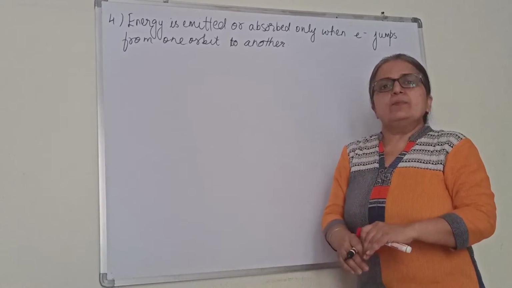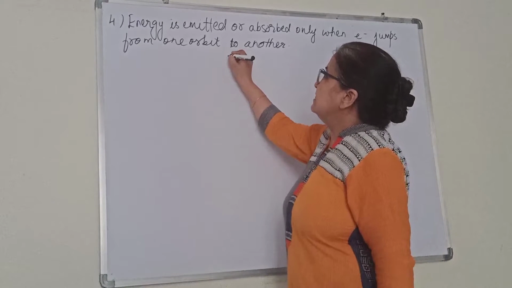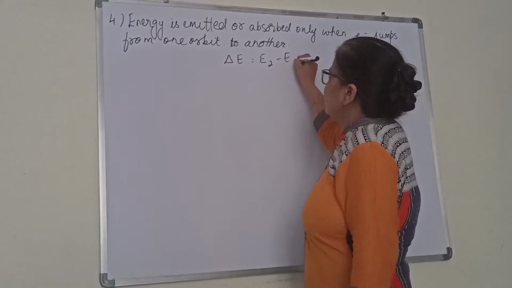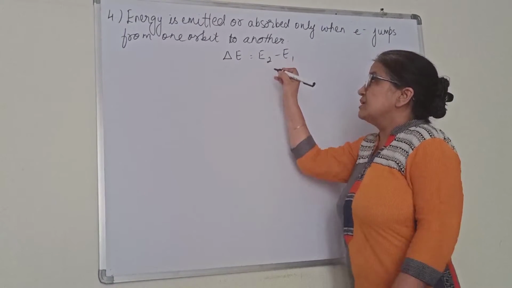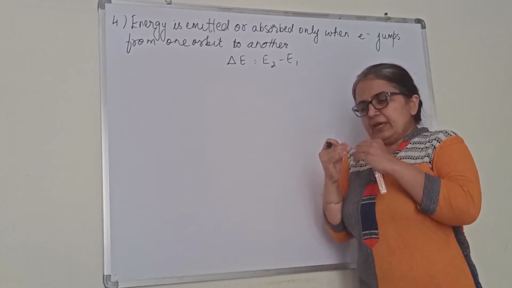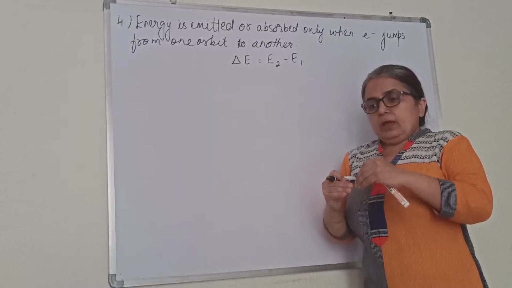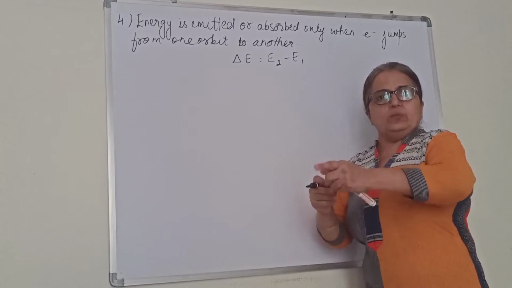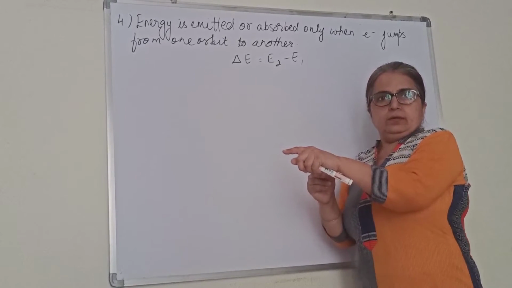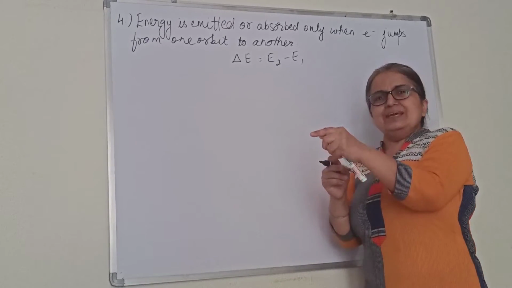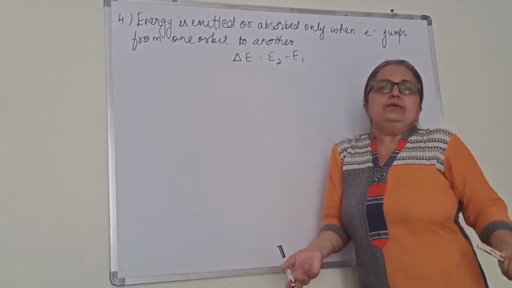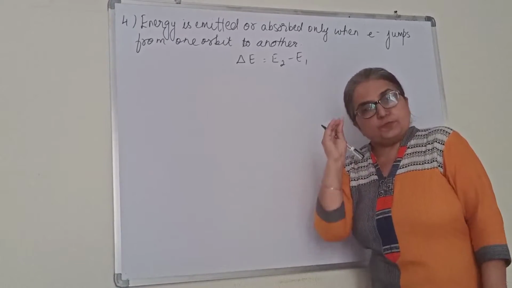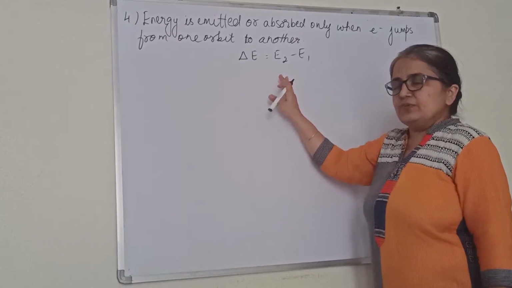How much energy is absorbed or released is given by the relation delta E equals E2 minus E1. This I will discuss once I also discuss the values of the energies. Suppose it is in the first orbit and absorbs energy equal to the difference of the energies of 2 and 1. Then it will jump to the second. Suppose it absorbs energy lesser than that difference, it will not be able to jump. It will remain there itself, because I said in each orbit energy is fixed. This we will discuss further also.